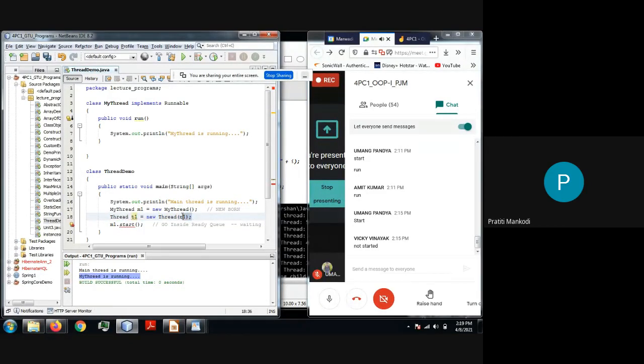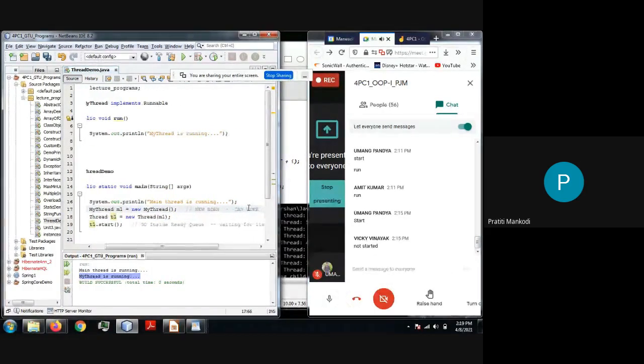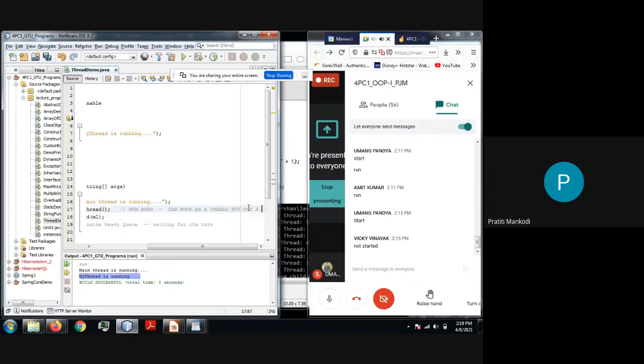Now my m1 is a thread, and now I will operate with the help of t1. So this is the additional step you are supposed to follow, because the newborn can work as a thread but is not a thread, right?